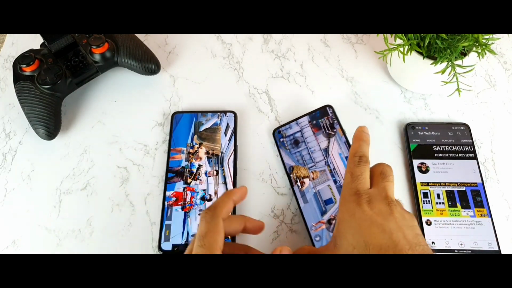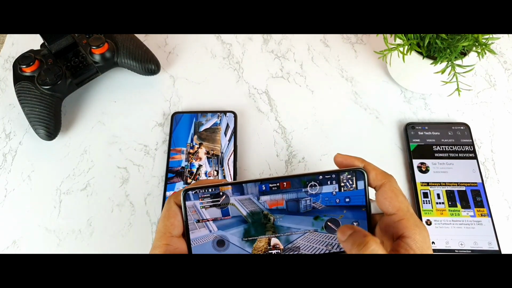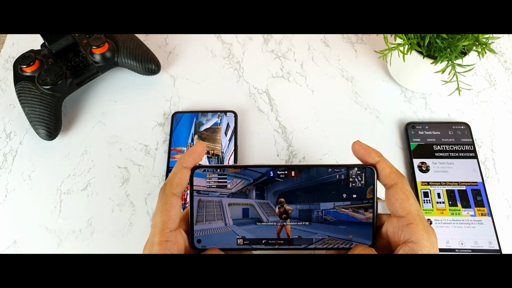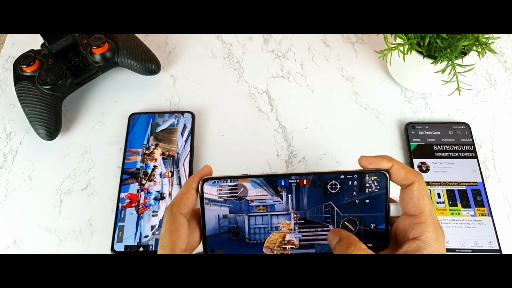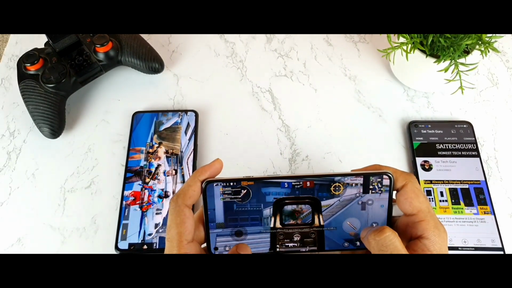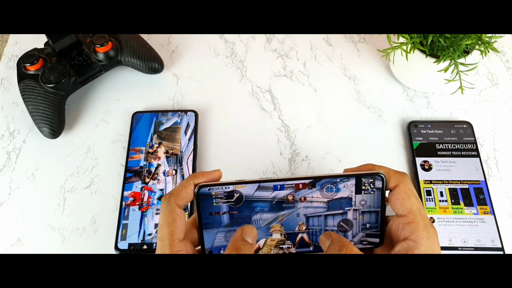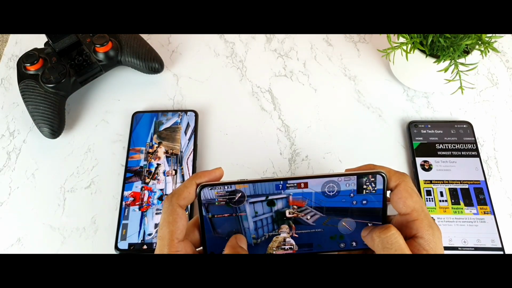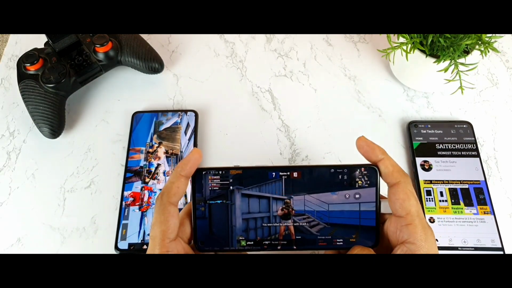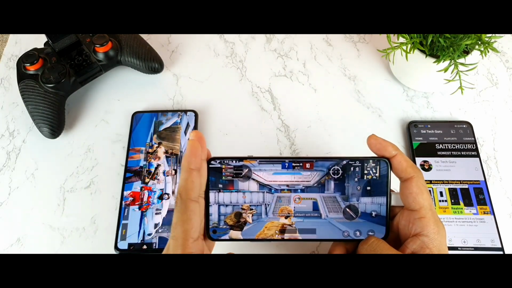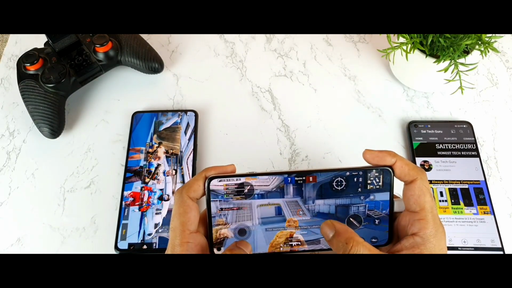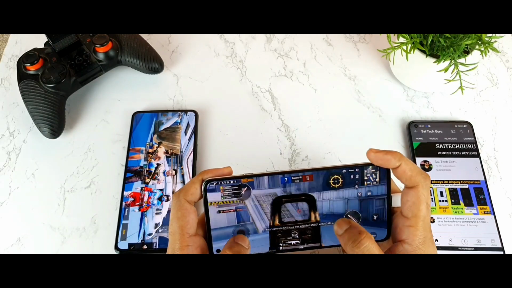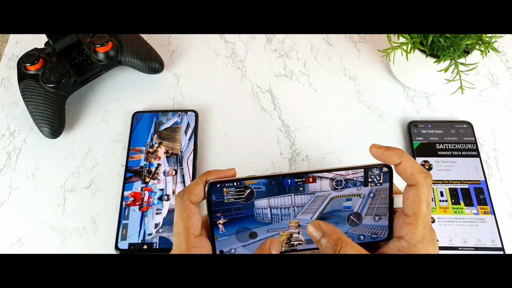So friends, as I said, the haptic feedback is not that great in this OnePlus 9R device while playing the PUBG game. It's really decent but not that great, because you get the haptic feedback only on one side, not two-sided. That's one thing I wanted to mention. But in the IQ7 device, you get haptic feedback on both sides. That's a really good advantage in the IQ7 smartphone particularly, in case you're interested to know.